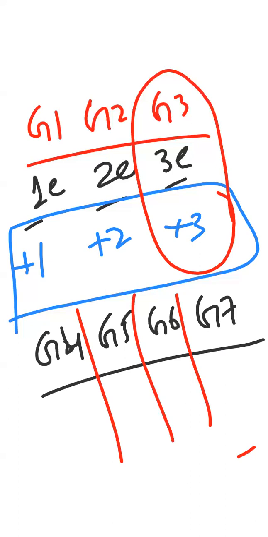Okay, group 4. The elements which belong to group 4 have 4 valence electrons. Group 5 has 5 valence electrons. Group 6 means 6 valence electrons. Group 7 means 7 valence electrons. Okay, let's start from group 7. Group 7 elements have 7 valence electrons. It means during reaction, they will gain 1 electron only and they will become minus 1. Simple.